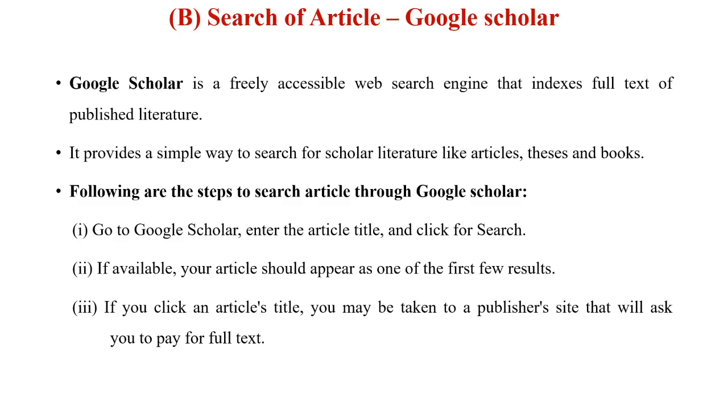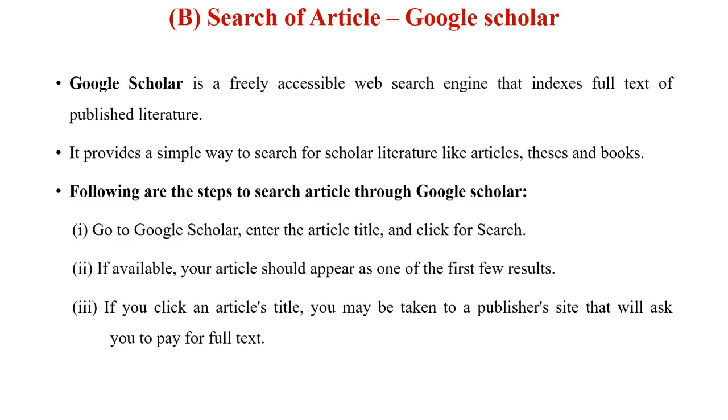Then Google Scholar. Google Scholar is a freely accessible web search engine. On Google Scholar, you have indexes of the full text of published literature. So when you access Google Scholar, you will get the full text of published literature, and Google Scholar provides a simple way to search scholarly literature like articles, theses and books.